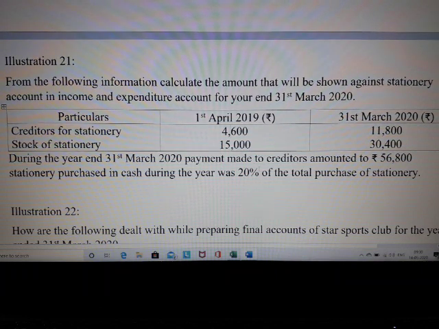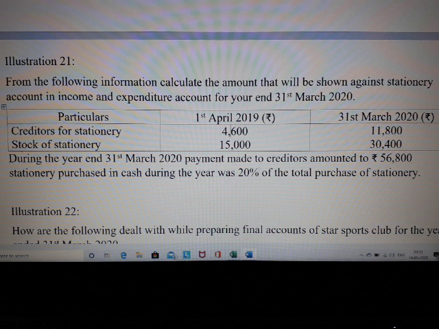So here the question is given in such a way that we are not given the information of what the total purchase is. If we know the value of total purchases, our work will become very easy. From the total purchases, we can just eliminate the amount of credit purchases and get the cash purchases. But it is said in such a way that it is 20% of total purchase. We all know that total purchase is nothing but a combination of your cash purchases plus credit purchases.